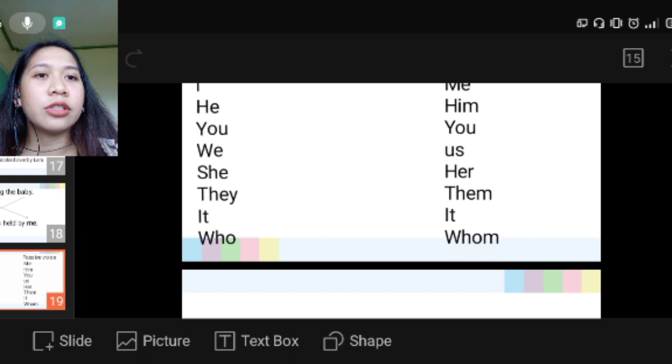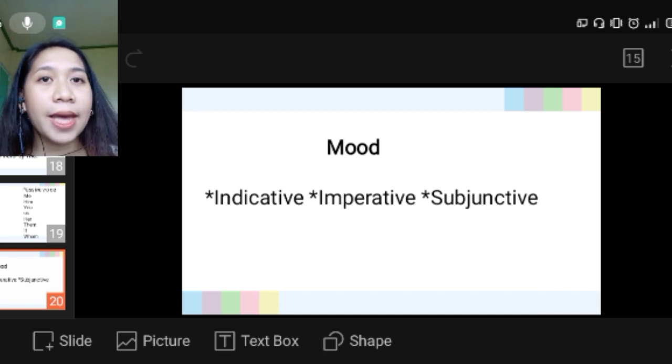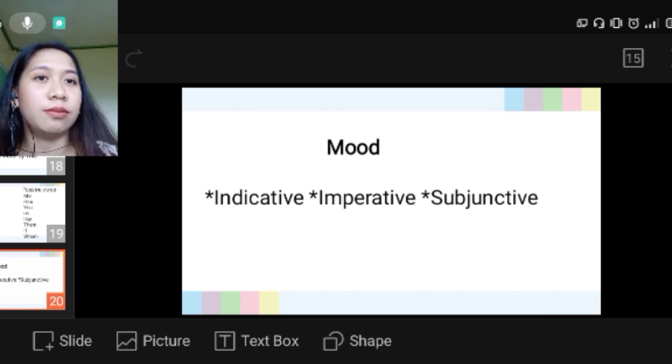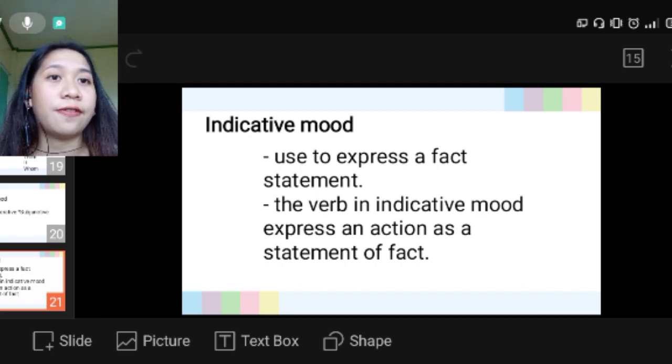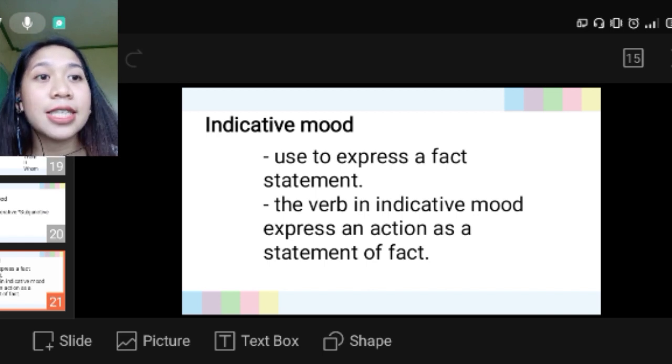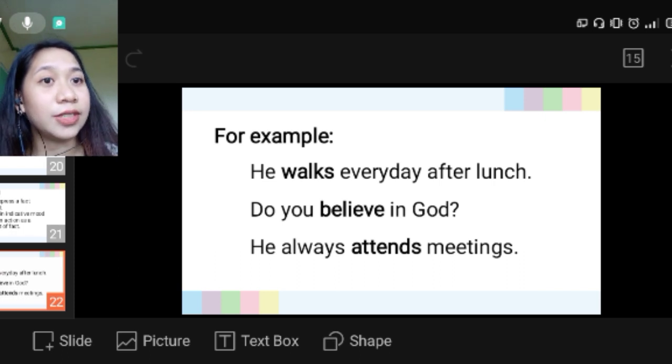So let's continue to mood. There are three types of mood: the indicative mood, imperative mood, and subjunctive mood. First, let's talk about indicative mood. Indicative mood is used to express a factual statement. The verb in the indicative mood expresses an action as a statement of fact. For example, he walks every day after lunch. Or, do you believe in God?